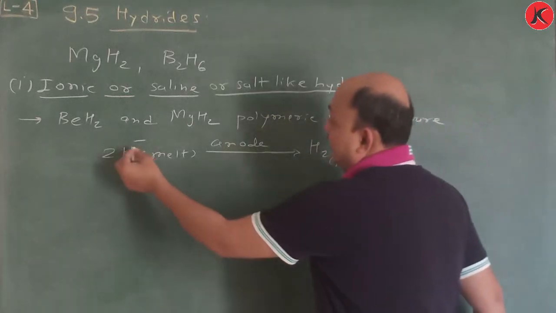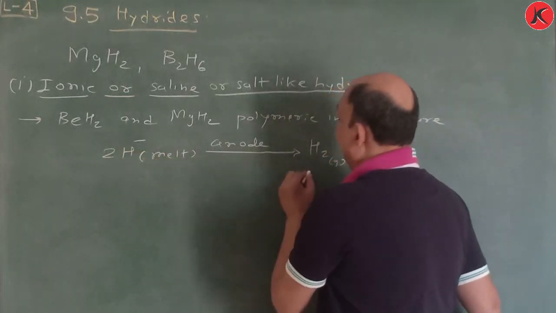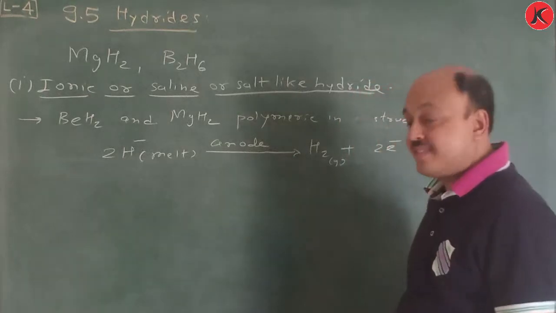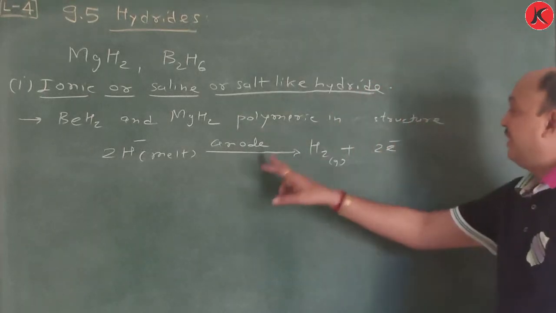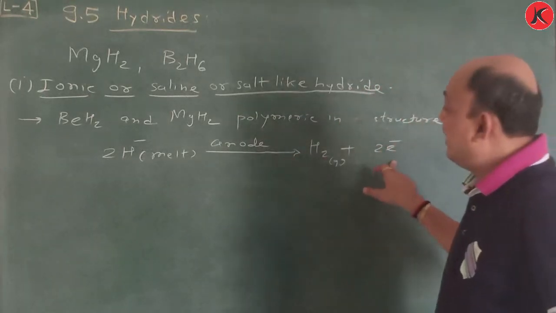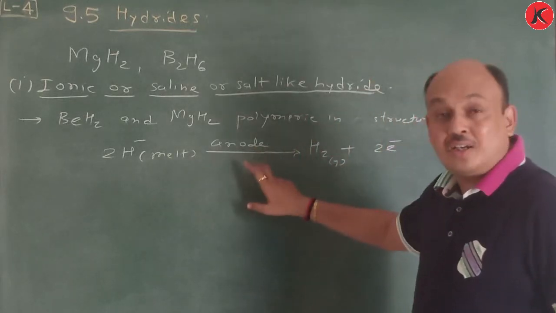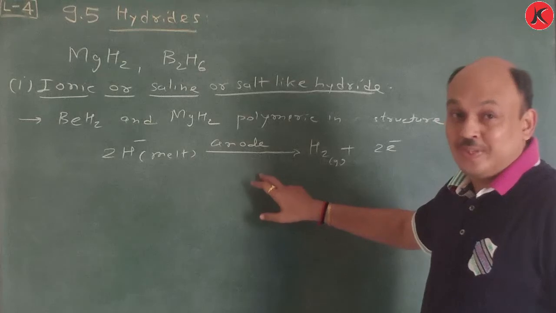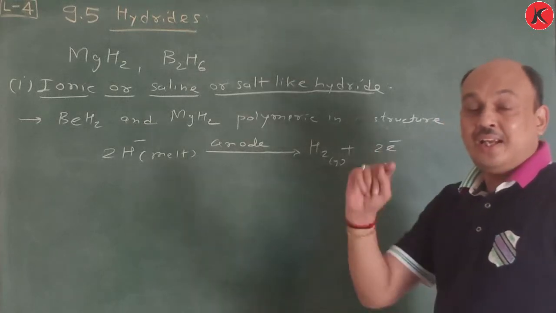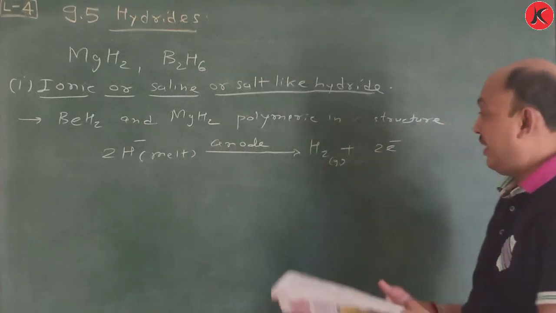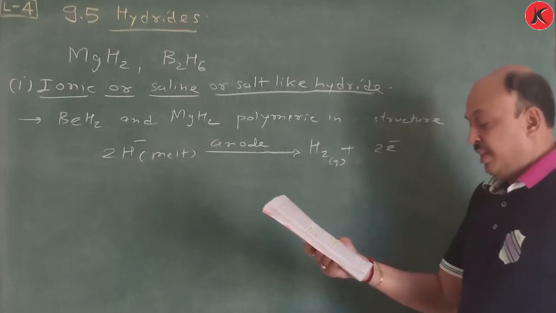This is very easy: H minus 1 has charge minus 1, and here it is 0. If you balance it like the half reaction method, then electron is lost, that's why oxidation reaction occurs, and oxidation reaction always occurs at the anode. Remember this: anode oxidation, cathode reduction. That's it.